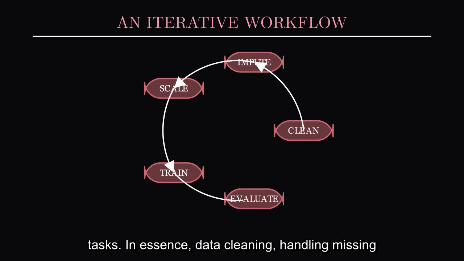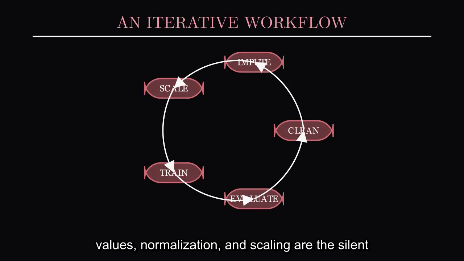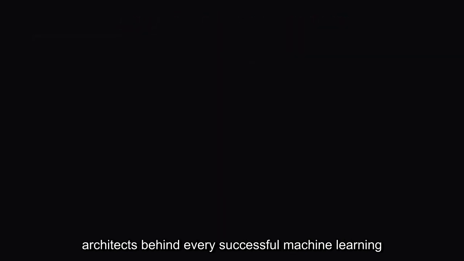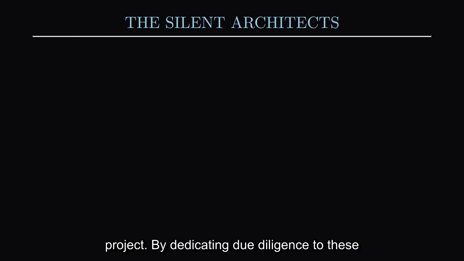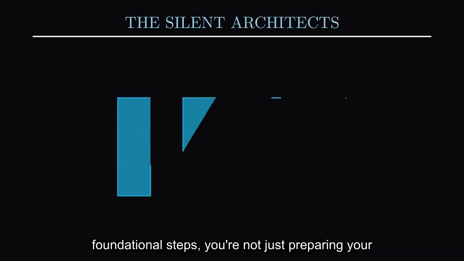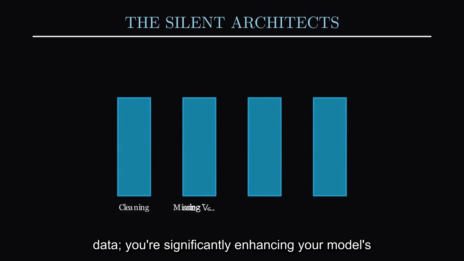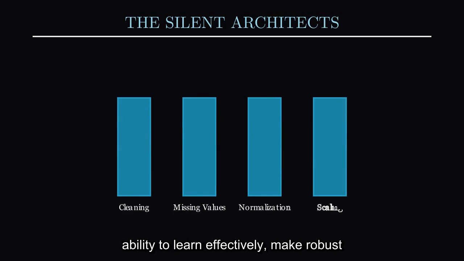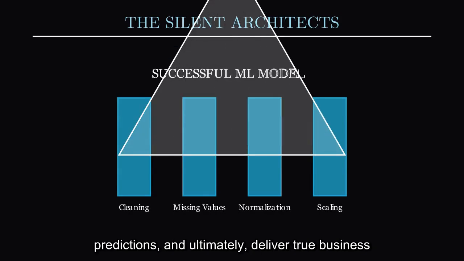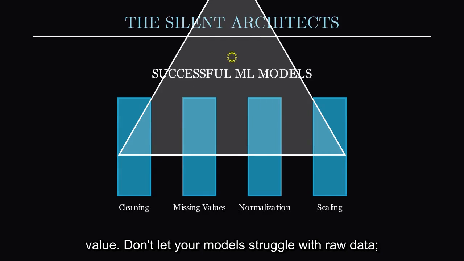In essence, data cleaning, handling missing values, normalization, and scaling are the silent architects behind every successful machine learning project. By dedicating due diligence to these foundational steps, you're not just preparing your data, you're significantly enhancing your model's ability to learn effectively, make robust predictions, and ultimately, deliver true business value. Don't let your models struggle with raw data. Empower them with preprocessing.